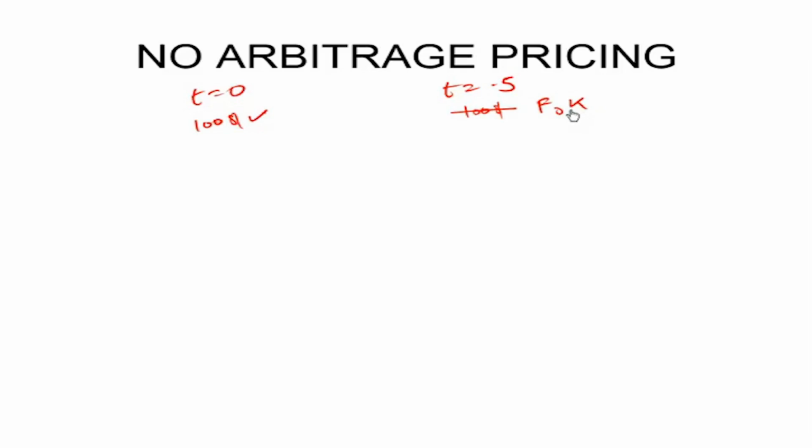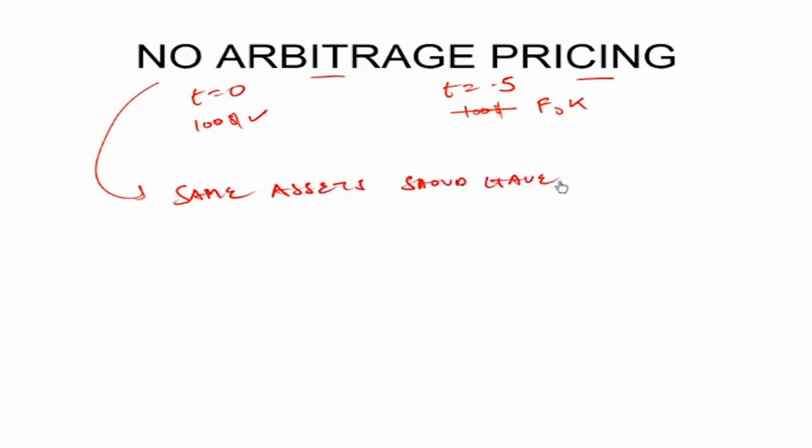The principle that we apply in all derivatives valuation, rather you can argue in all valuation of any type, is called no arbitrage pricing. No arbitrage pricing simply says that similar things or same assets should have the same price. Otherwise, there will be an arbitrage opportunity.